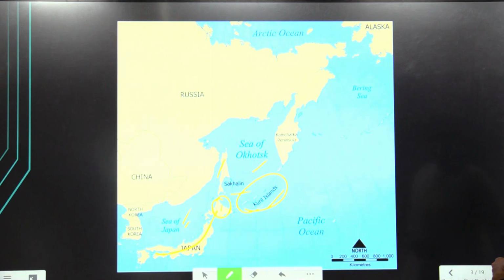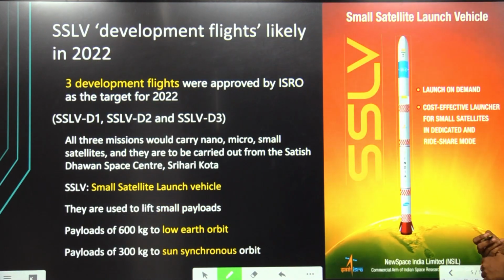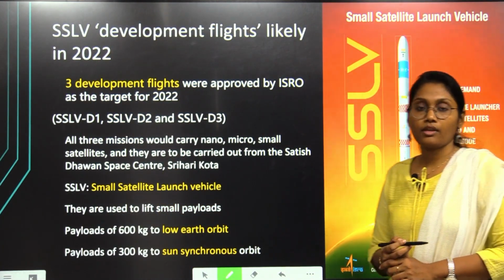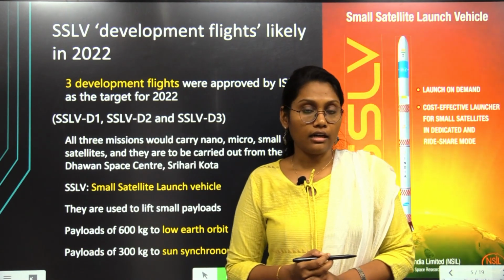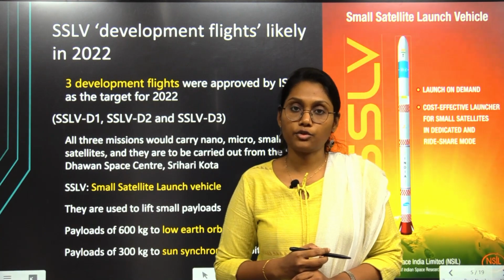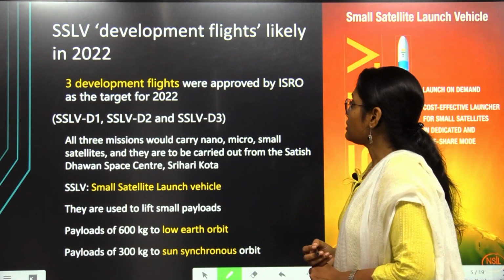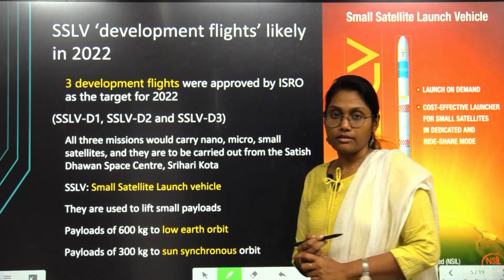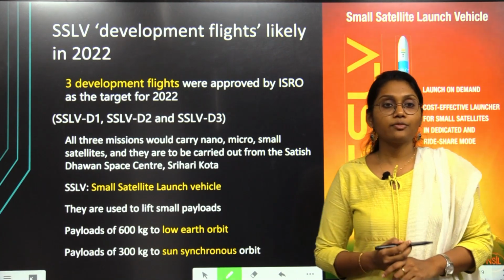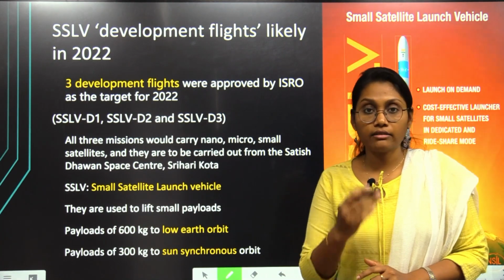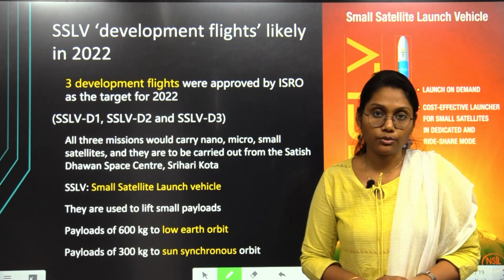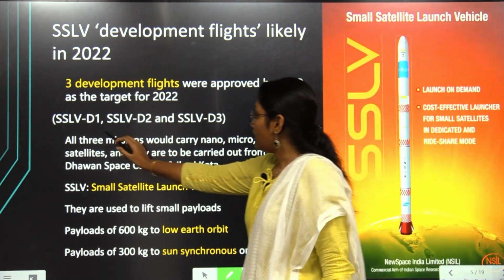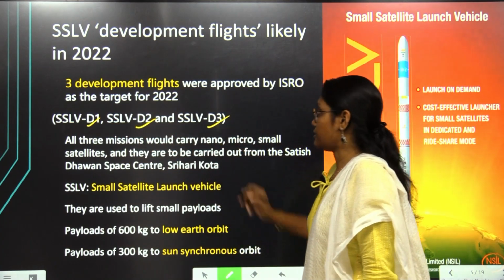Our first topic to be discussed is the SSLV. What are the SSLVs? Those are produced by our space research organization, ISRO. These are nothing but small satellite launch vehicles. Recently, ISRO has set a target to develop 3 such SSLVs, SSLV D1, D2 and D3.